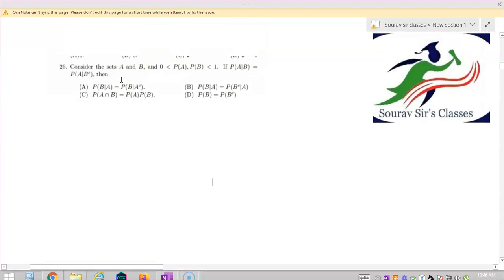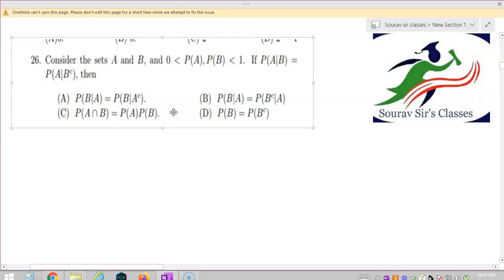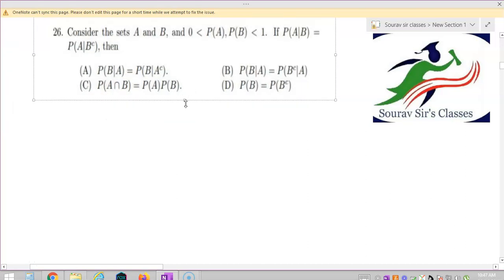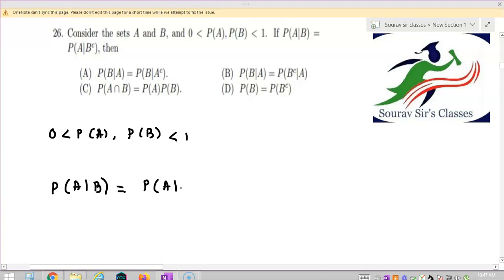Okay, so let us solve question number 26, which says: consider two sets A and B with 0 < P(A), P(B) < 1. If the probability of A given B is equal to the probability of A given B complement, then which of the following is true? We have to find the correct option.